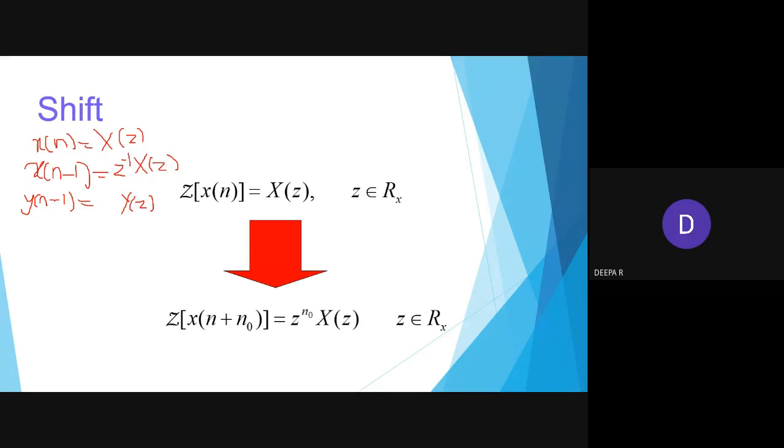It is minus 1. Consider if it is plus 1, what happens? It is z power 1. If it is y of n plus 1, it is z power 1 y of z. If it is 4, z power 4 y of z. Now you tell me x of n plus n naught. If n naught is 2, then z power 2 x of z. If it is minus 2, z power minus 2 x of z. That is the shifting property I have explained previously.